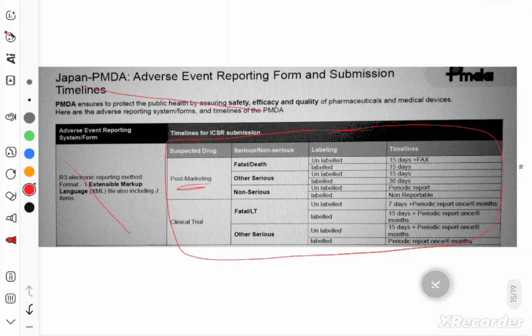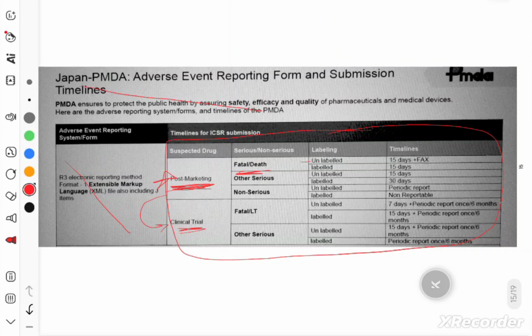For post marketing cases and for clinical trial cases, what I would suggest is first focus on this post marketing one, then go and jump into clinical trial cases. So when the drug gets approved in the market, post marketing phase 4, if any side effect comes, if any adverse event comes, and if that adverse event suppose has a seriousness criteria of fatal or death, suppose someone took a medicine and directly death of the patient occurred,